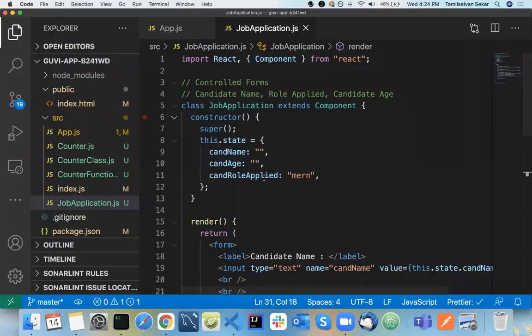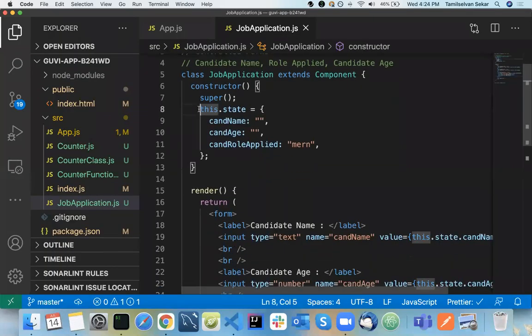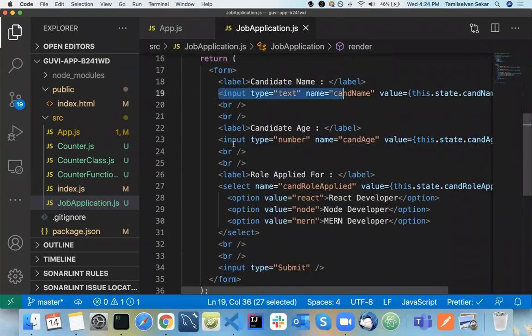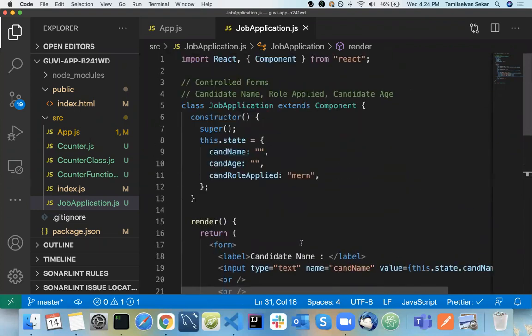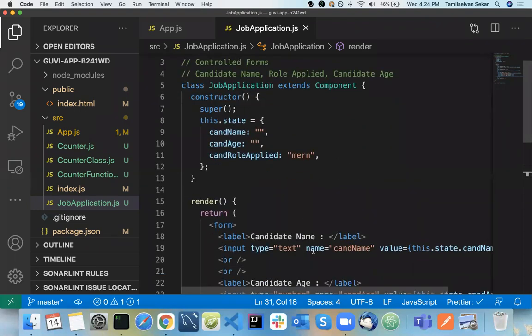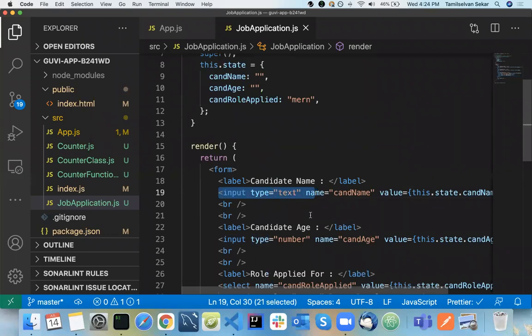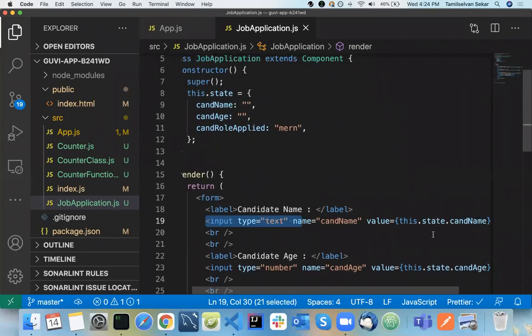Okay, so basically what we are doing here is binding our React state to each and every form field that we have: input type text, input type number, and here a select option. We are binding them, and that's why we call it a controlled form. Each and every form input is controlled by your state.